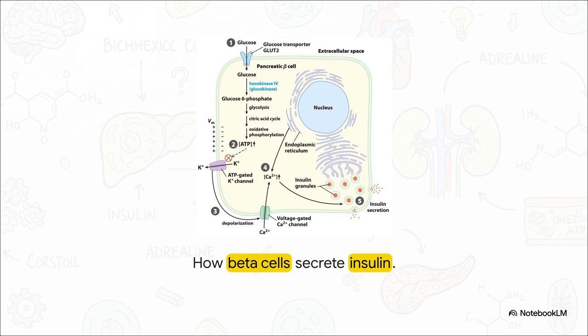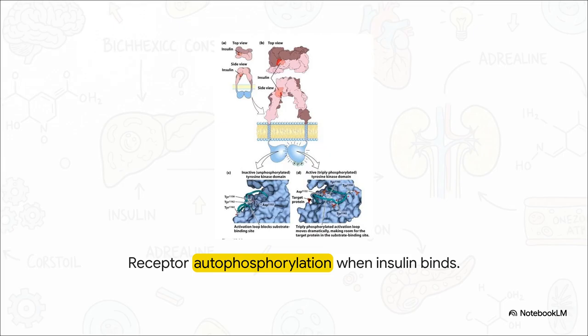With potassium trapped inside, the cell membrane depolarizes. That voltage change pops open a calcium channel, calcium rushes in, and that influx signals the intracellular granules to dump mature insulin and the cleaved C-peptide straight into the bloodstream. Fun fact, because they're released in a strict 1-to-1 ratio, checking C-peptide levels is exactly how labs evaluate a patient's natural pancreatic function. Now, when that insulin actually reaches a target cell, things get really interesting.